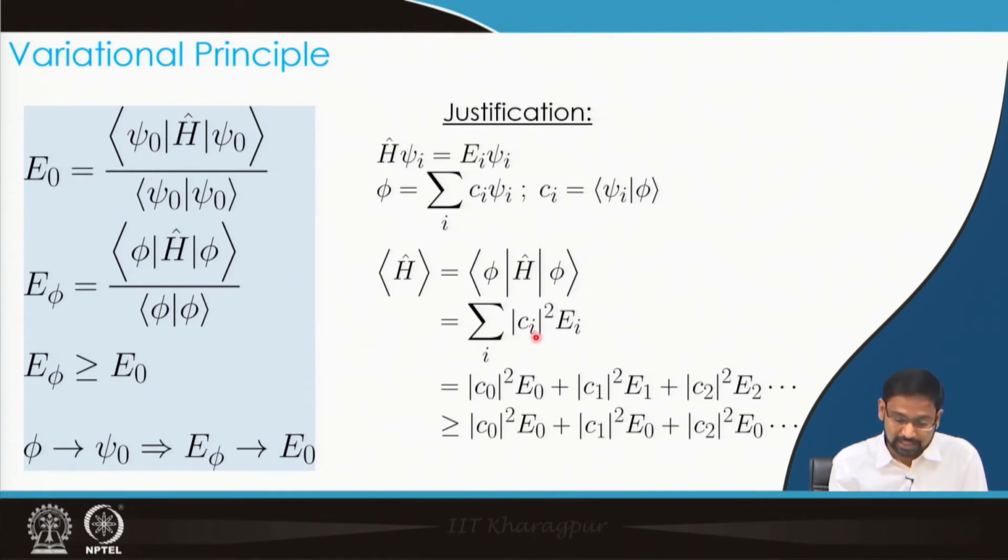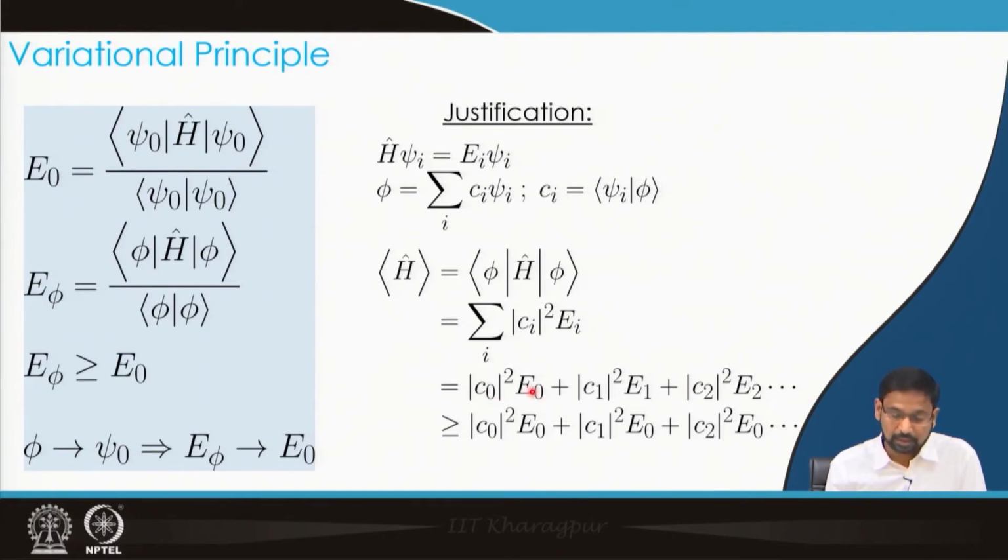Now, let us expand this term by taking the first few terms. The first term in this sum is C0 square E0. So, 0 is the ground state, E0 is the ground state energy, and C0 square is its corresponding coefficient, plus C1 square E1 plus, and all other higher energy terms would appear here.